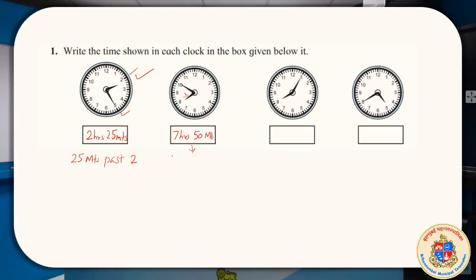So you will say that it is 10 minutes more, that means when it reaches 60 minutes it will become 8 o'clock. So you would say 10 minutes to 8. So in here it will be 8 hours and 5 minutes.